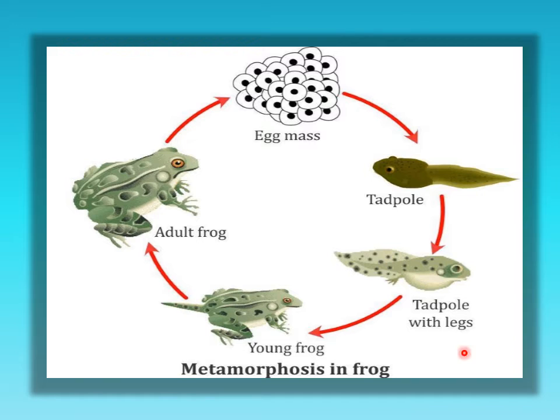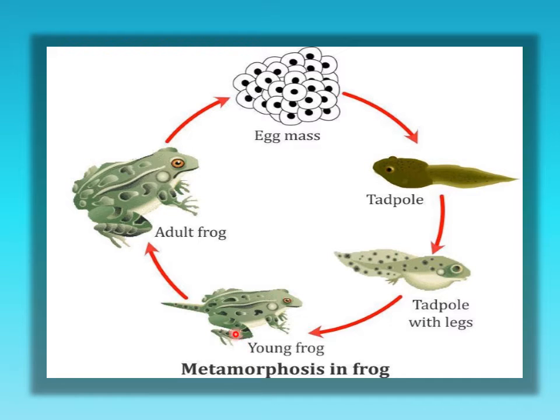So this is the life cycle of a frog. First stage, egg, then tadpole. The tadpole slowly grows, and first the hind limbs, पीछे वाले पैर, then the forelimbs, यानी कि आगे वाले पैर, and this is how the body slowly grows up and changes into a young frog.